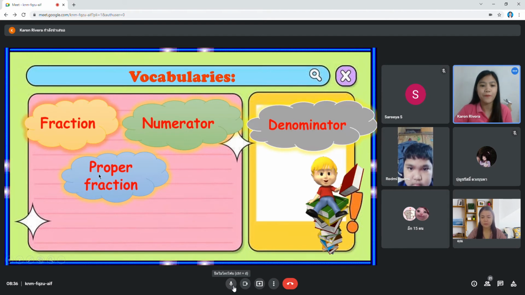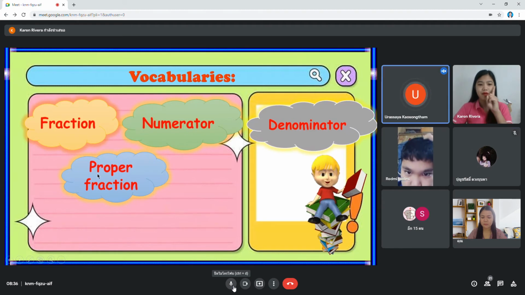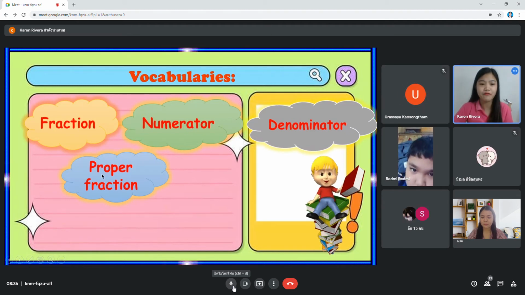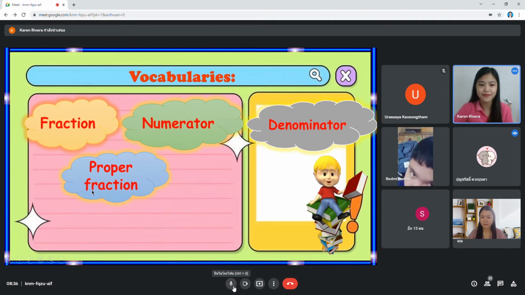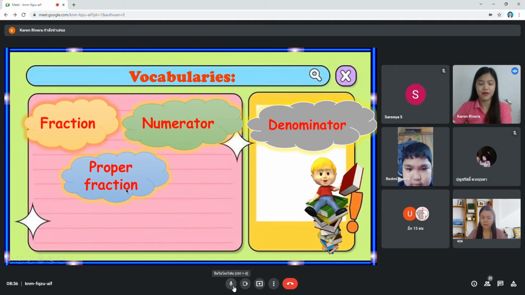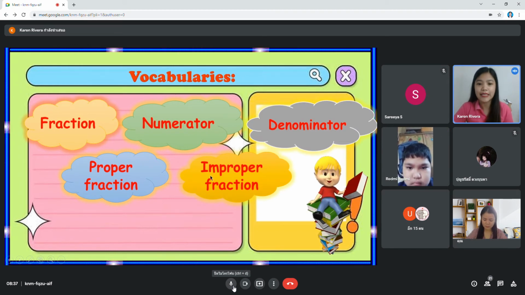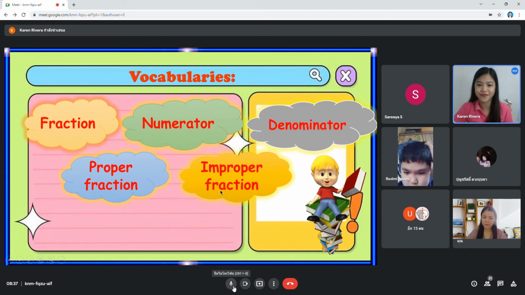Can we read it? Proper fraction. Okay, one more. Proper fraction. Okay, next. Another vocabulary we have is improper fraction. One more. Improper fraction.